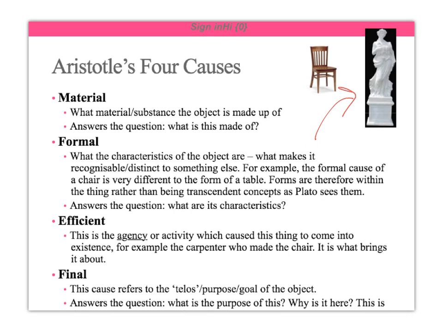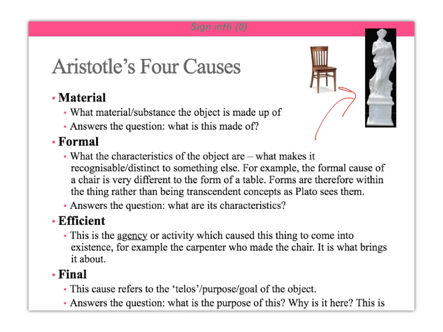Whereas for Aristotle, he's saying that forms are within the things. They are the characteristics of the things that we observe. They're not transcendent and separate from them. And these are your characteristics. What makes a chair different to a marble statue is that a chair needs a seat and 4 legs. Statues don't have that unless it was a statue of a chair.